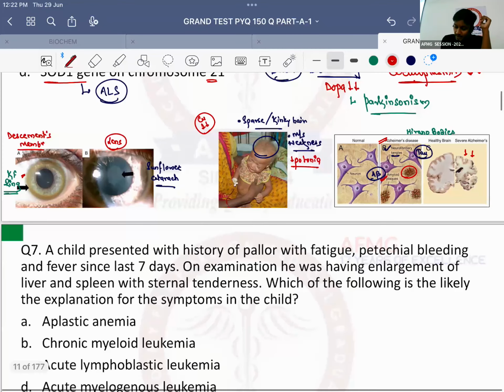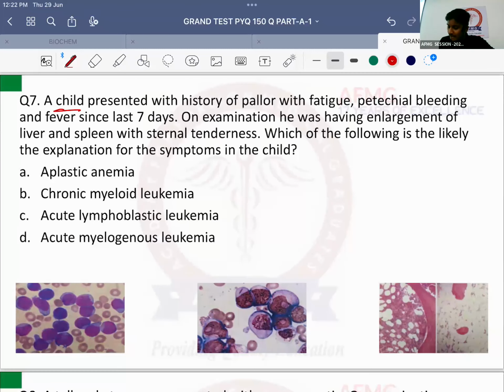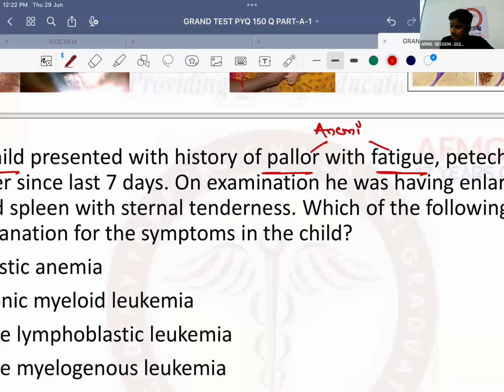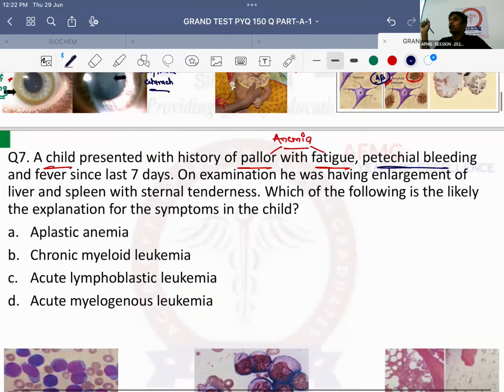A child presented with history of pallor, fatigue. Pallor and fatigue are classical signs of anemia. जिस भी question में pallor और fatigue दिख रहा है, think in terms of anemia. Next, there is petechial bleeding. Petechiae are what? Small bleeding spots. So petechiae bhi और bleeding bhi. It is due to deficiency of which blood cells? Platelets. So definitely petechial bleeding is suggestive of thrombocytopenia, that is decreased platelet count.